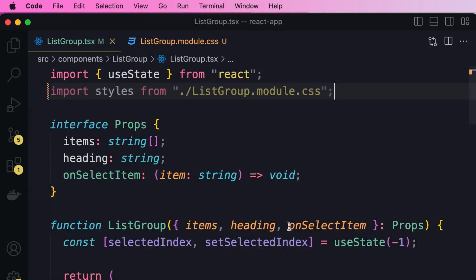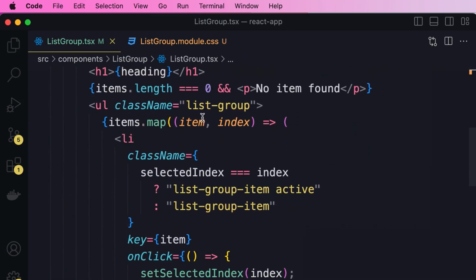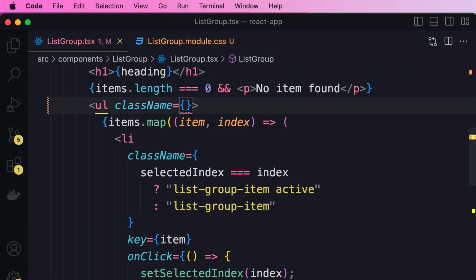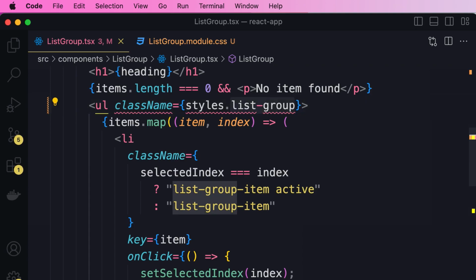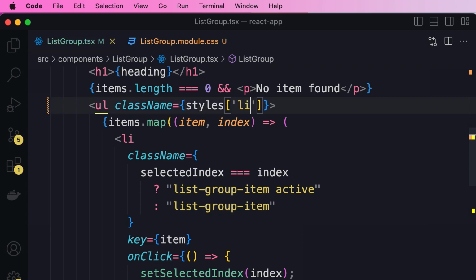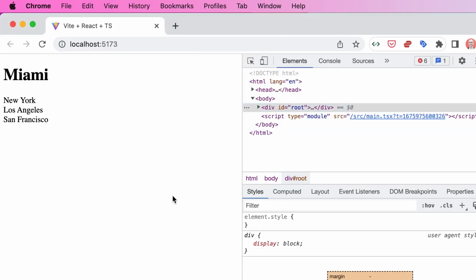Now, back to our markup. Over here, we're going to remove the quotations and add braces. And here we type styles.list-group. Now we get a compilation error because here we have a hyphen, and hyphen is not a valid property name in JavaScript or TypeScript. So we cannot access this property using the dot notation. Instead, we have to use square brackets. So we add square brackets and type the property name, list-group. Now, look, the conflict is gone.